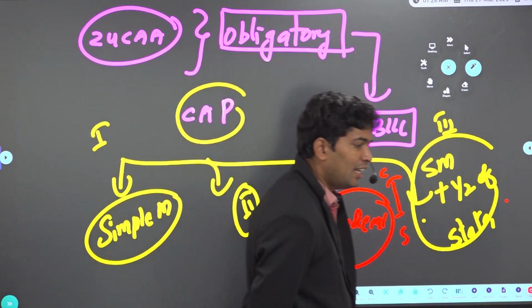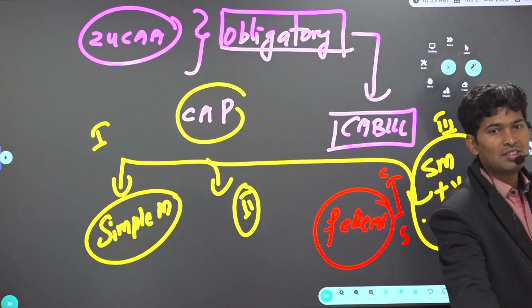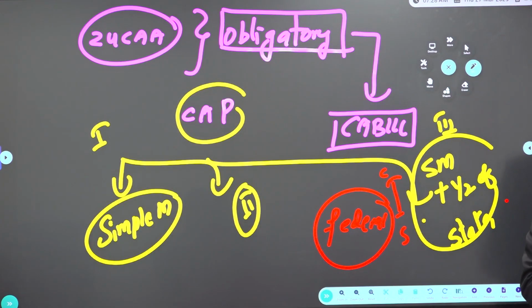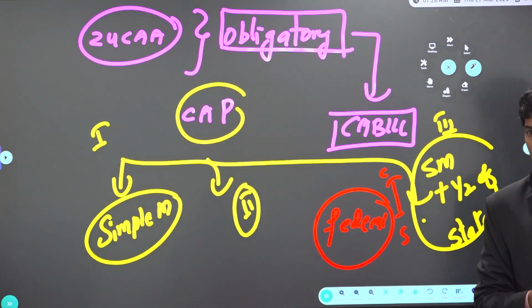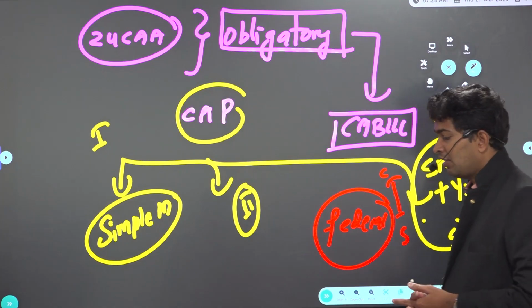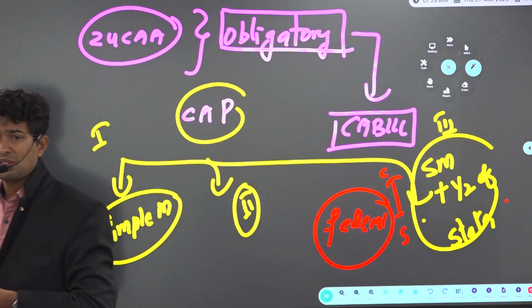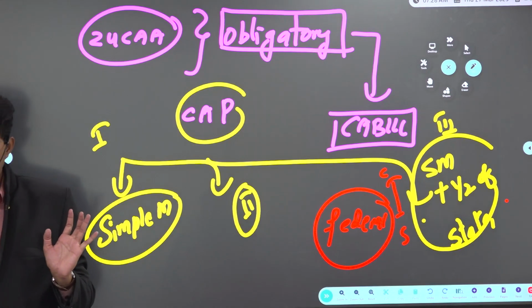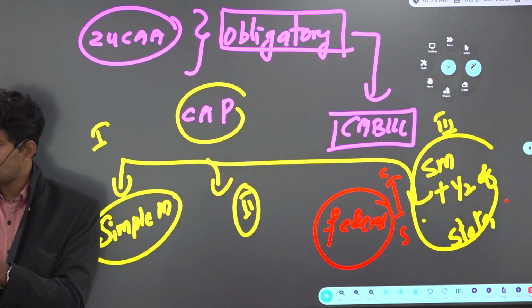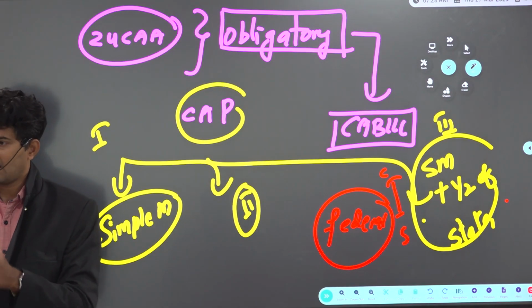Correct. The indirect tax collecting power of the state is taken by the GST Council. Before the GST Council and the 101st CAA, each individual state had the autonomy to decide how much indirect tax they wanted to collect. On a sofa of 2 lakhs, Telangana was collecting 18% VAT, Karnataka was collecting 24% VAT, Andhra Pradesh was collecting 32% VAT. Which means different states used to collect different VAT rates, indirect taxes.